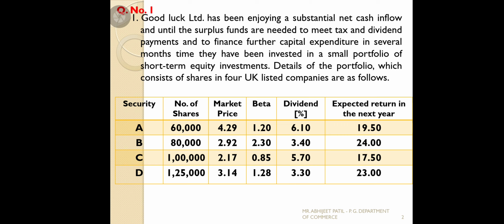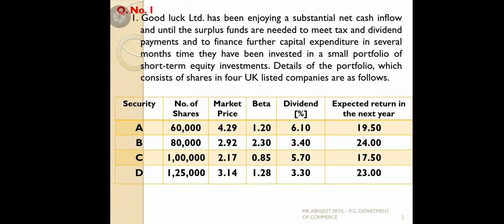Details of the portfolio are given, which consists of shares in 4 UK listed companies, as follows.